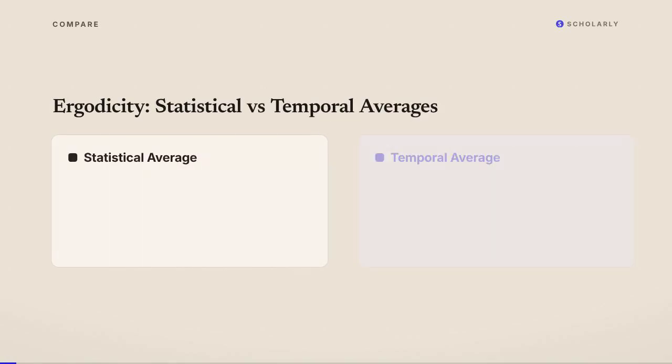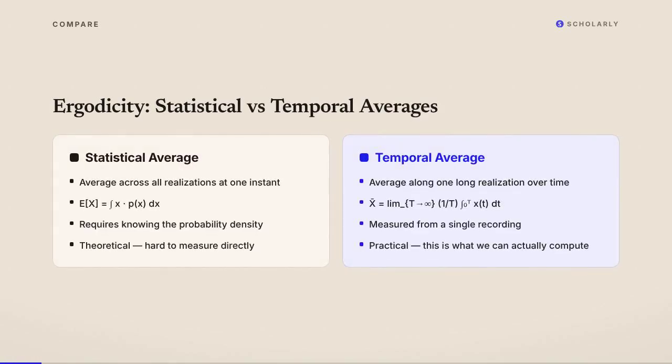Here's a question that matters in practice. We usually have only one recording, one realization of the process. How can we estimate its statistical properties? That's where ergodicity comes in. An ergodic process lets us replace statistical averages, averages across all possible realizations, with temporal averages, averages along a single time record.